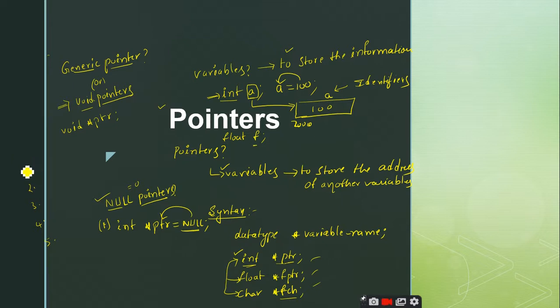We'll discuss all those things, but first recap the concepts. Anybody please respond. Call by address, sir. Super, call by reference or call by address. Next, any other example?